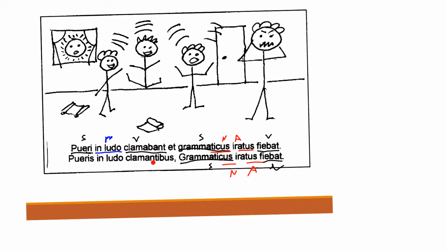And clamantibus is no longer a straight verb, that is now a present active participle, the ing ending. So this first sentence is going to say something like, the boys were shouting, remember we have a BA here, were shouting in school, and the teacher was becoming angry.